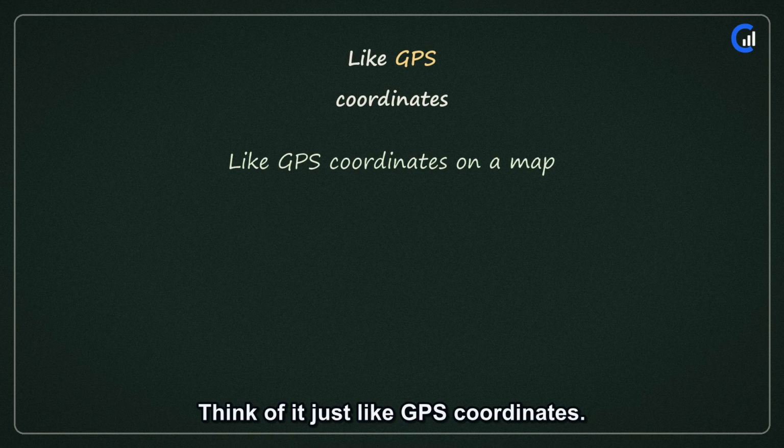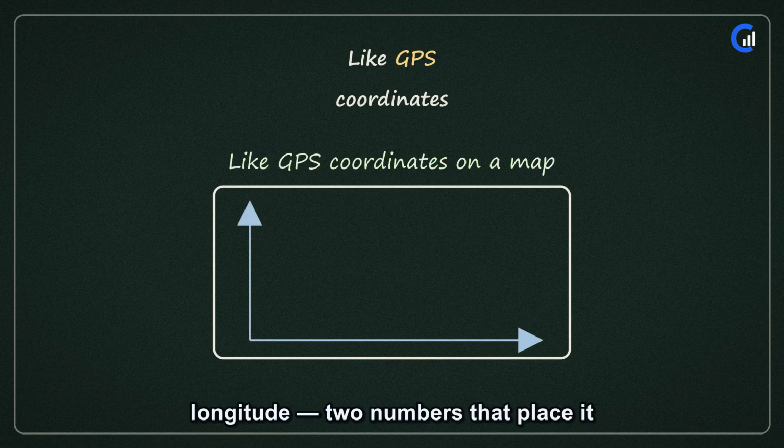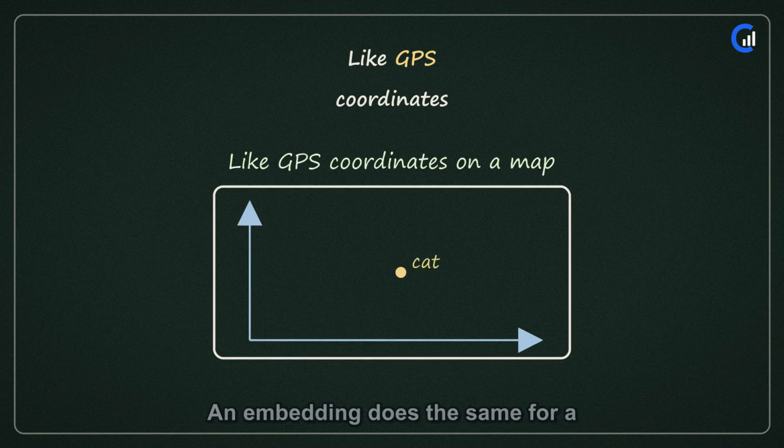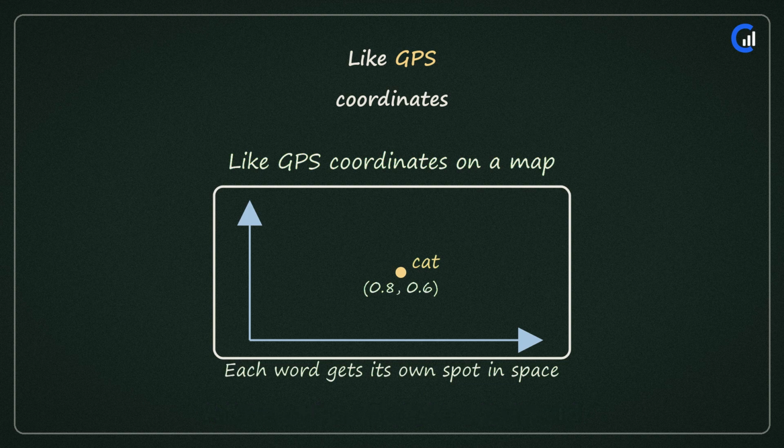Think of it just like GPS coordinates. Your home has a latitude and a longitude, two numbers that place it exactly on the map of the world. An embedding does the same for a word. A few numbers that place that word at one exact spot on a giant map of meaning.